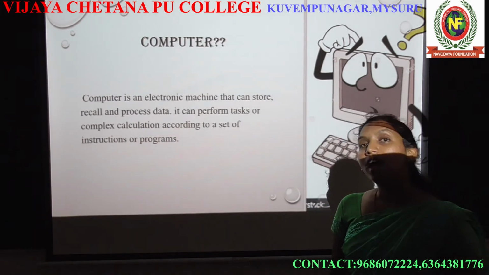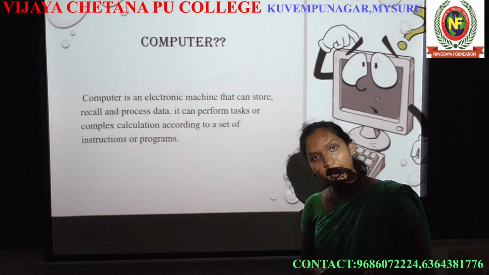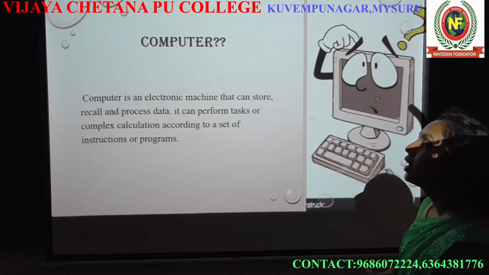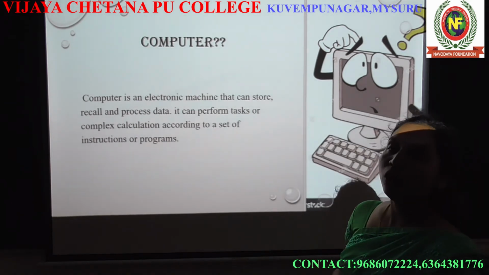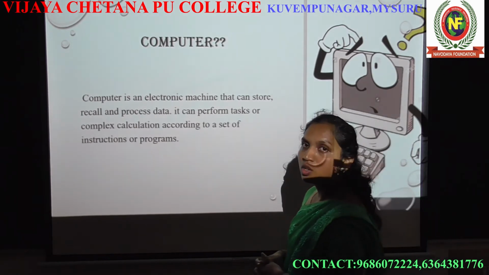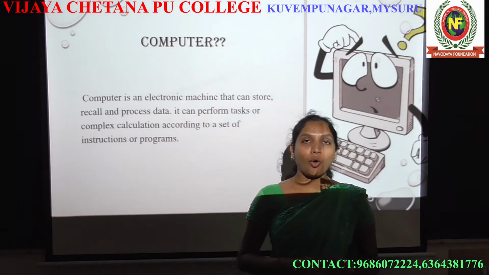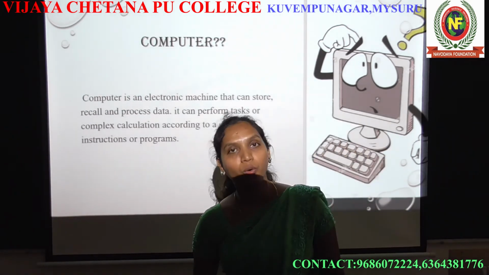A computer is an electronic machine that can store, recall and process the data. It will perform the task or complex calculation according to its instruction or program. Program and instruction are both the same. So an instruction contains the step by step procedure. The overall instruction can also be called a program.